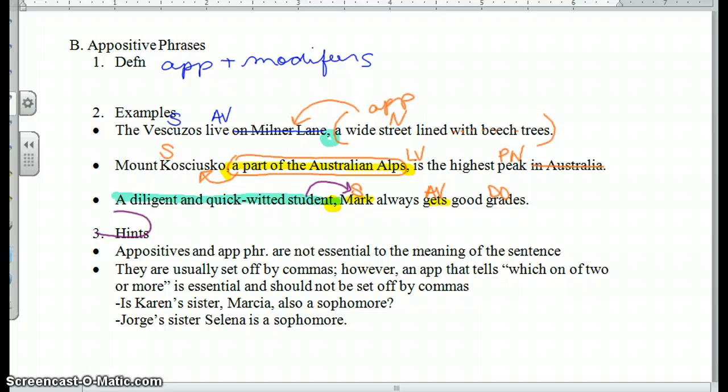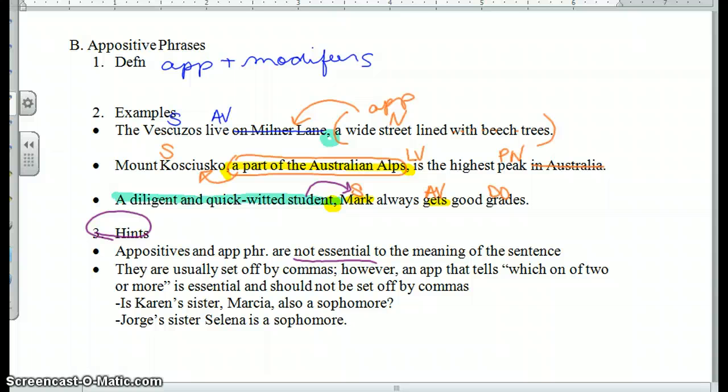Now, a hint: appositives and appositive phrases are not always essential to the meaning of the sentence, which means they can be set off by commas. If they are not essential, they're set off by commas. If they are essential, they are not set off by commas. Only the writer can truly determine that.